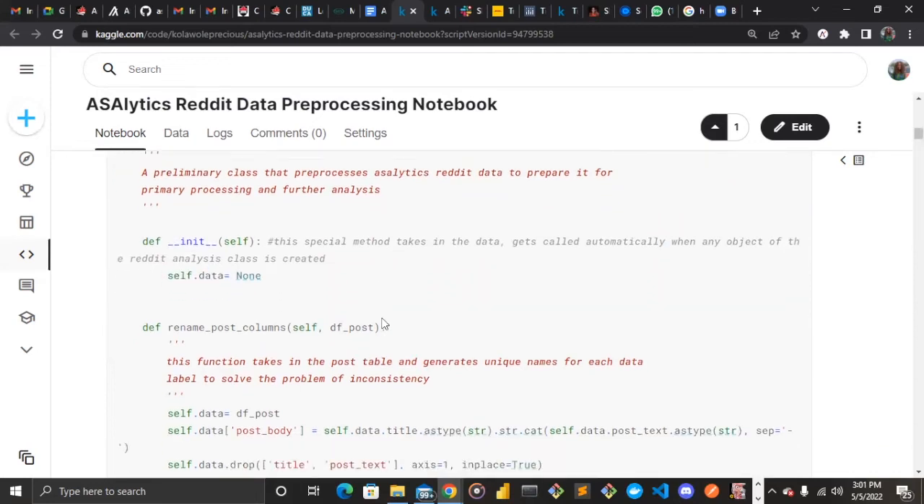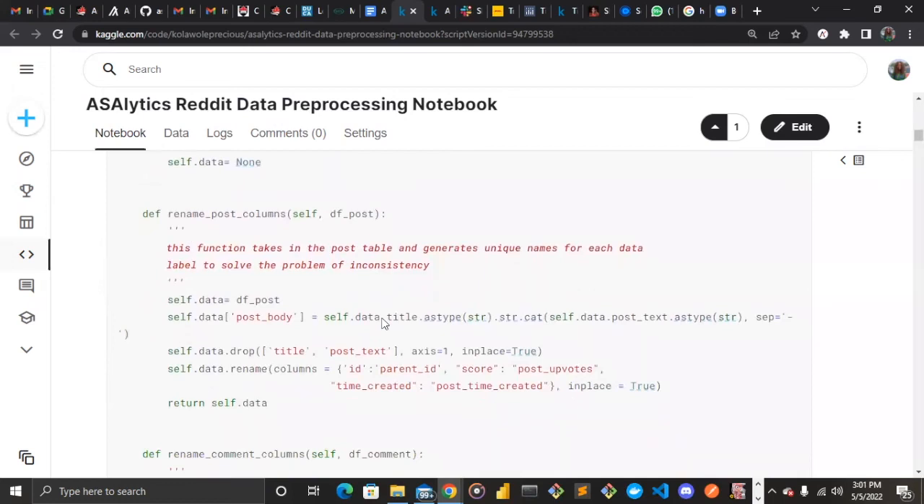All right, so moving forward, we have a function called rename post columns. The rename post columns function takes in the post data table and iterates through it so as to generate unique names for each of the data labels, to solve the problem of inconsistency I mentioned while explaining the data analysis talk. So here we worked on them, dropped some unnecessary data labels while renaming them using this code. All right, so let's move on.